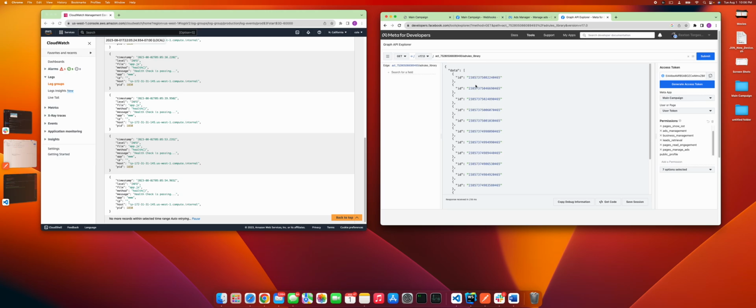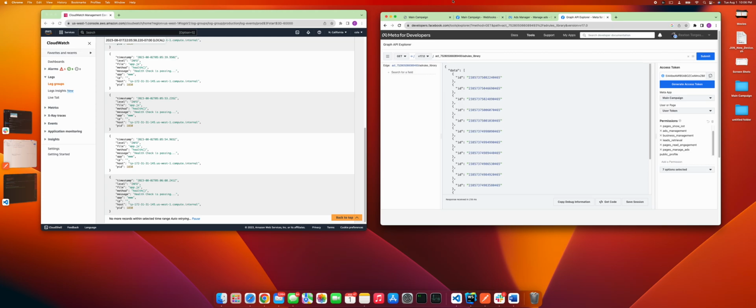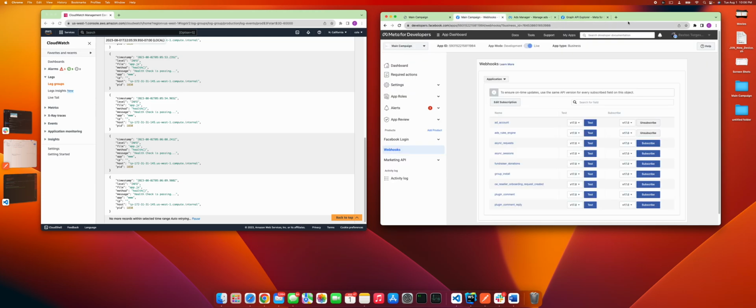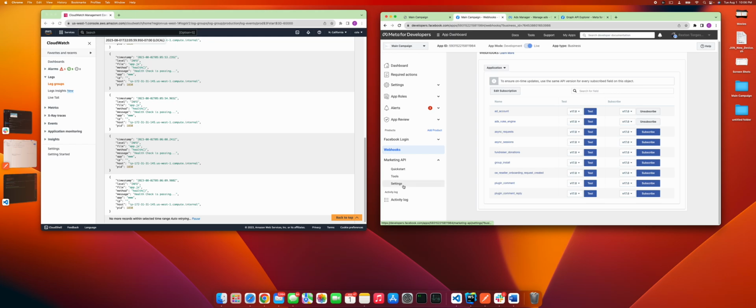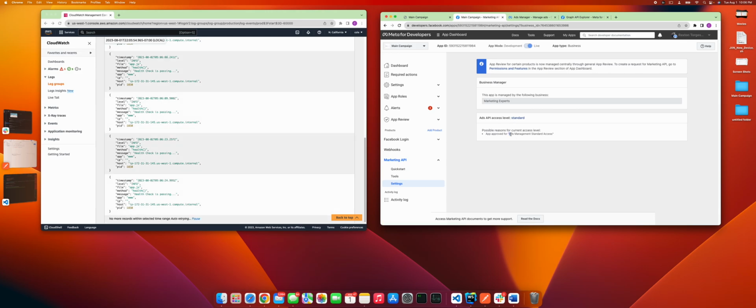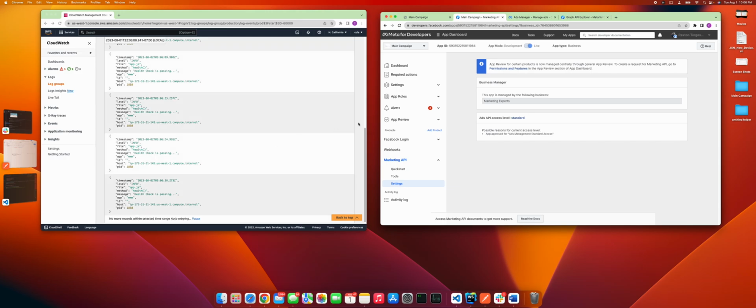So I want to show you guys the issue that I'm having with the ad rules engine. In my initial message, I said how, let me go to the app dashboard, I mentioned how under the marketing API, it showed my access level was development. Well, I applied for ads management standard access and got approved within the time that you guys sent me the last message. So now it says standard. So I figured this would fix the issue and the webhooks would work.